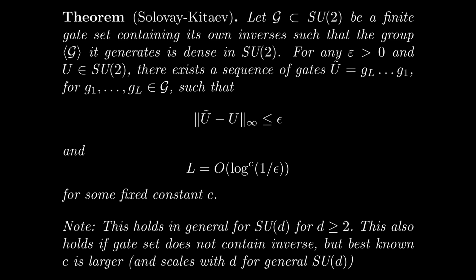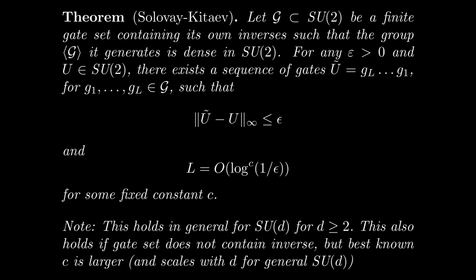This means that if we have a circuit with m arbitrary single-qubit unitary gates, we only need O of m times log to the c of m over epsilon gates to approximate this to epsilon accuracy. Note that this is because we need to estimate each of the m gates to epsilon over m accuracy. Consequently, we only accumulate a polylogarithmic overhead in the number of gates. It should be noted that this theorem actually holds more generally for any SU(d).